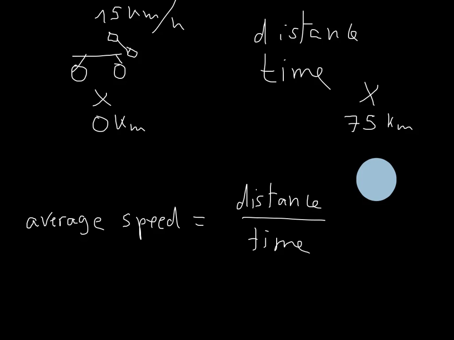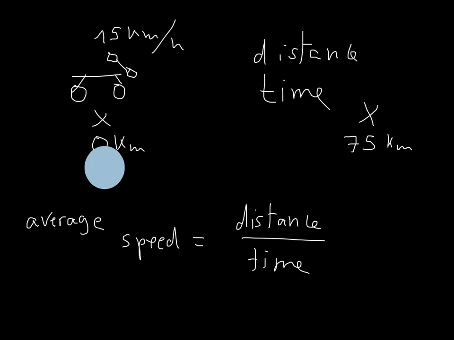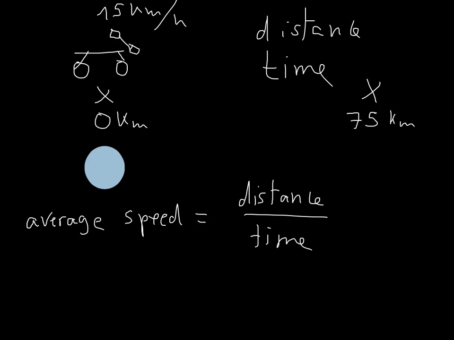What I don't know is the instantaneous speed, the speed at each separate moment. And sometimes I will know this, sometimes I won't. But as long as I know the distance and the time, I will know the average speed. And the same thing happens with the velocity, right? So if I know the displacement and I know the time, I also know the average velocity.